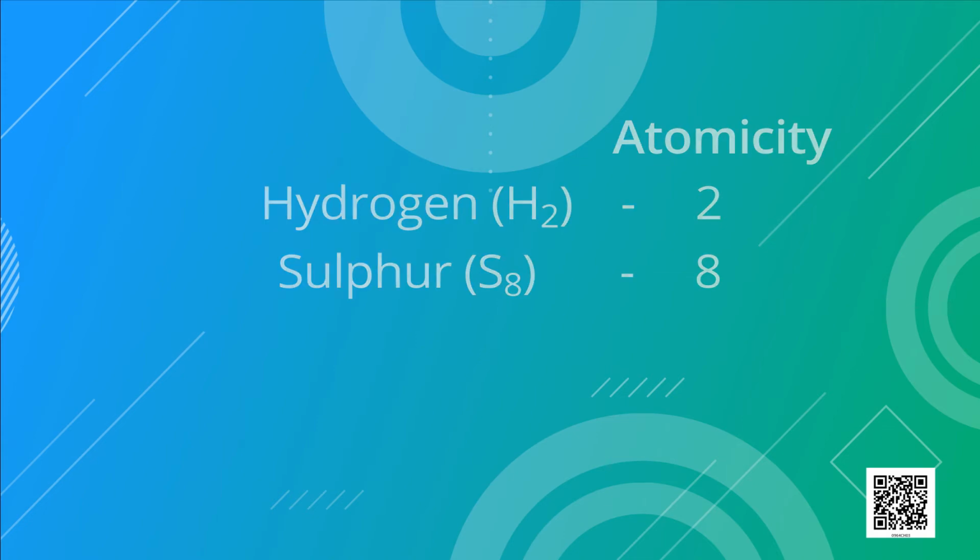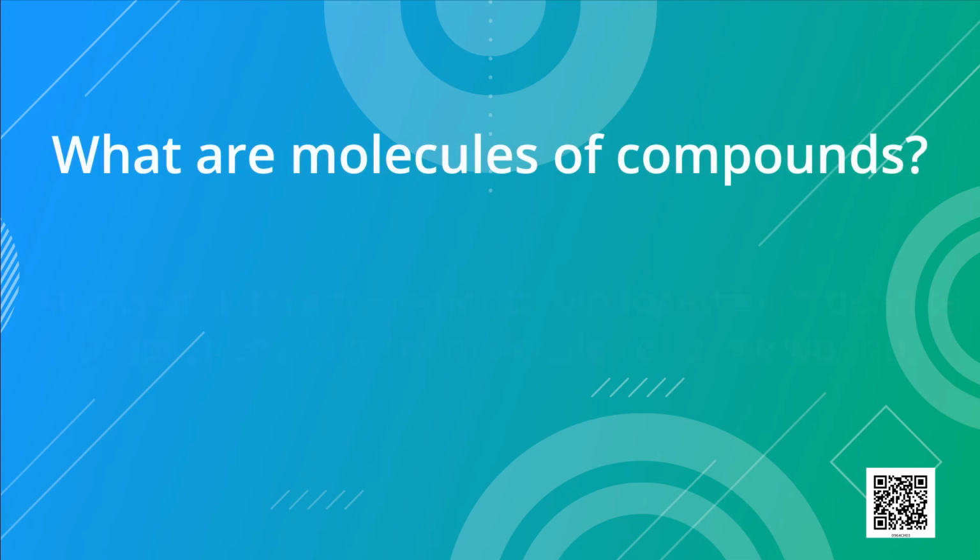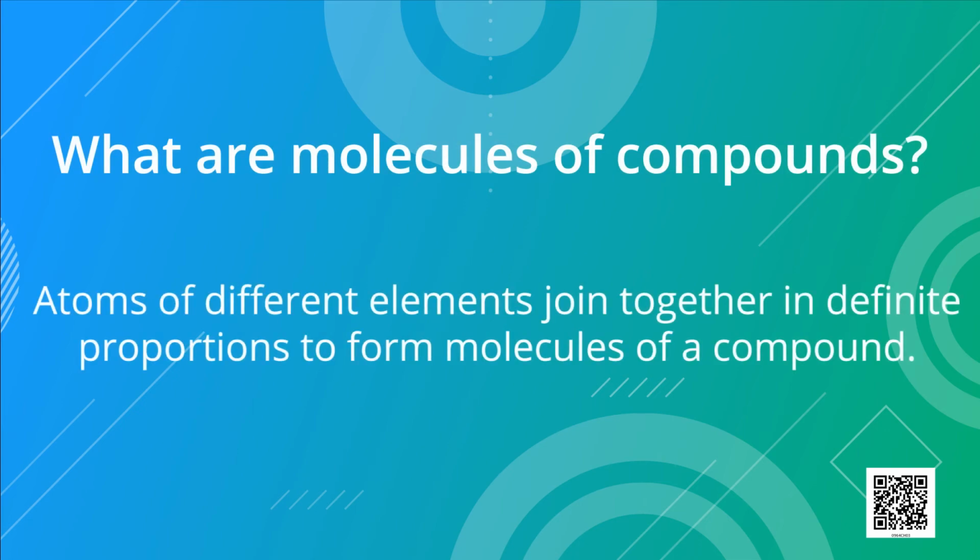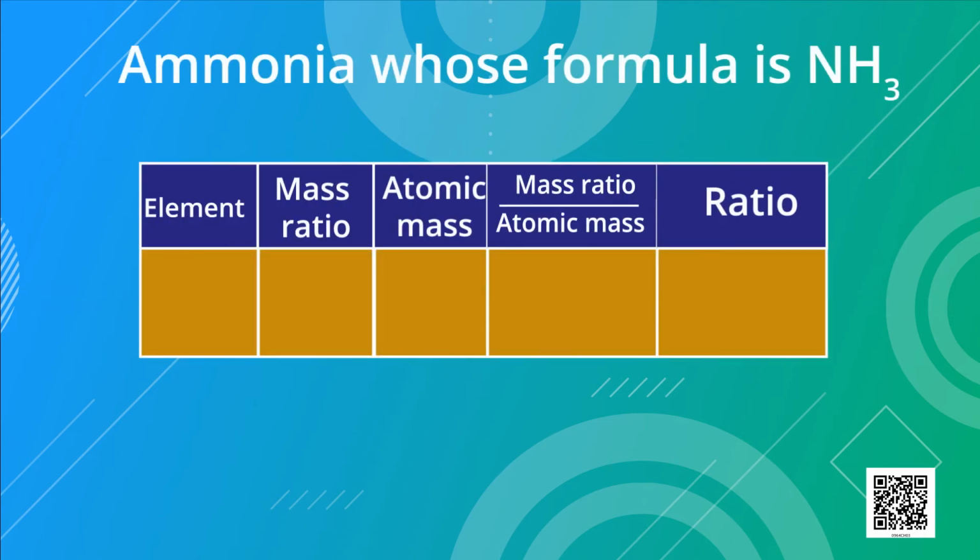Now, what are molecules of compounds? Atoms of different elements join together in definite proportions to form molecules of a compound. Let us take an example. Ammonia, whose formula is NH3, has two elements, nitrogen and hydrogen. The ratio of their masses is 14:3, and we know the atomic mass of nitrogen is 14 units and that of hydrogen is 1 unit. Now we will divide the mass ratio by the atomic mass.